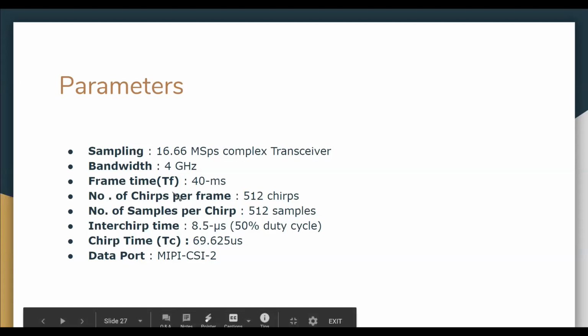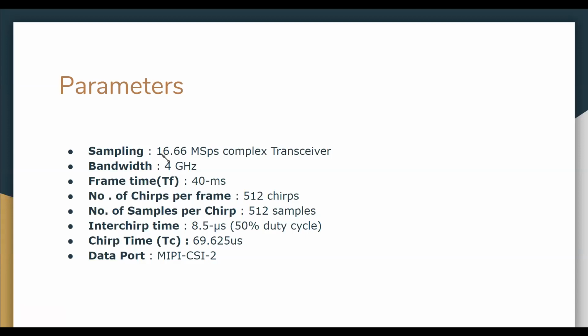What we got from there is the maximum complex sampling frequency was around 18.75, but for this configuration that we'll be using, it is 16.66 MSPS in complex domain, and bandwidth that we will be using is 4 gigahertz as we have already discussed, and frame time that we will be using is 40 milliseconds, and number of chips per frame will be 512, and number of samples per chip will also be 512.